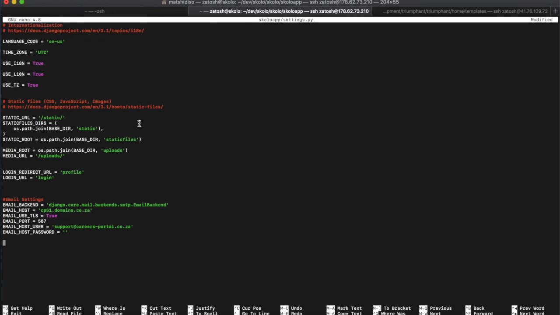Then you need to set up your email settings for the email server that you're going to be using. The first thing you need to specify is what they call the email backend, and you must specify it as django.core.mail.backends.smtp.EmailBackend. So you're just giving it an email backend and it's going to be using SMTP.